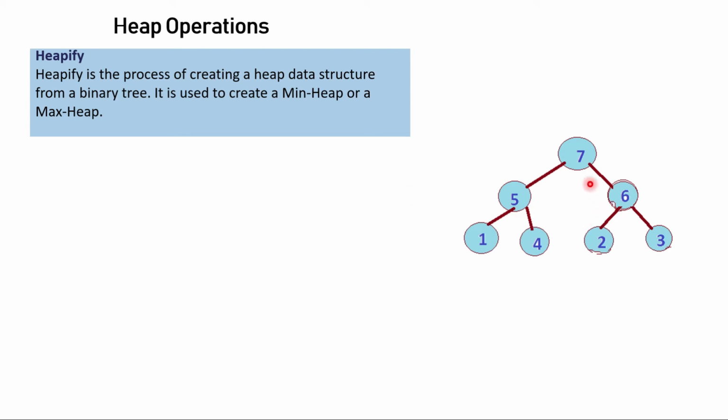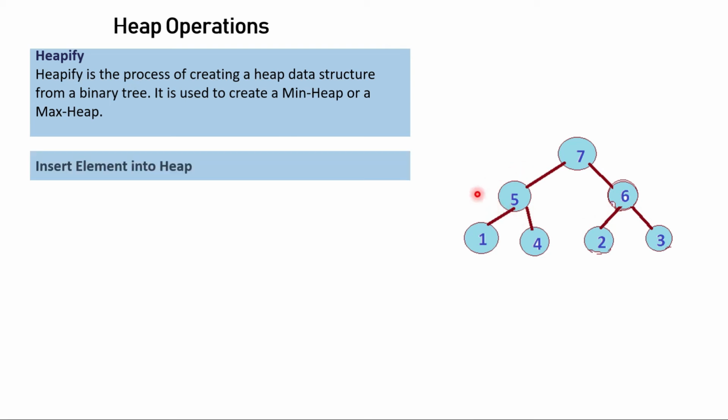That means if I get a binary tree which is not arranged, so the node values are present here and there, and it is not maintaining that condition, like this root node should be greater than all its children, which is for max heap, and the opposite thing, like any node will be less than all its children. So that is the heap property. If that is not maintained, that means if I get simply a binary tree, how to convert that binary tree to a heap, that method is called heapify.